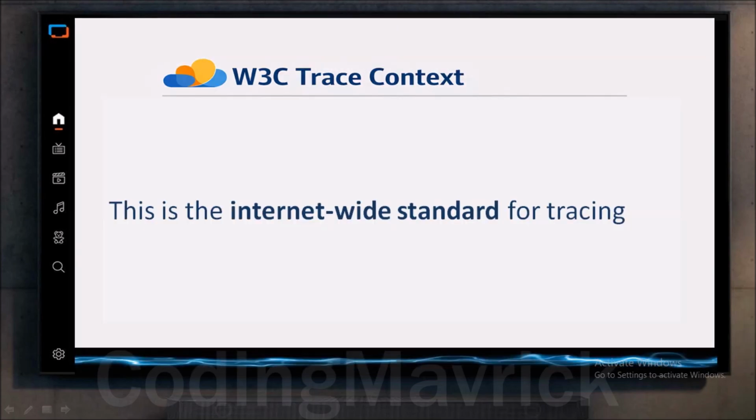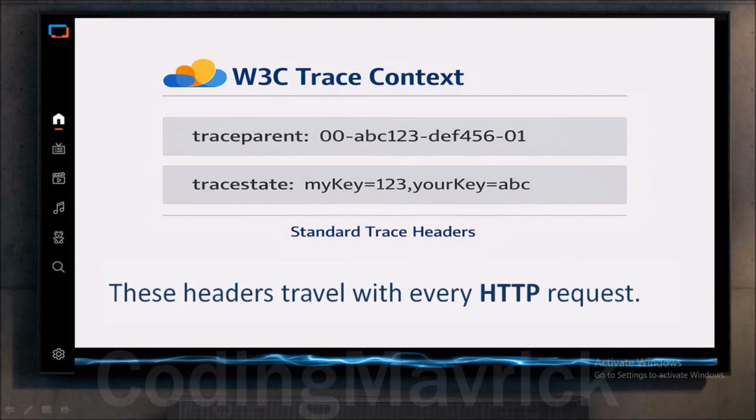Now viewers, we see what is W3C trace context. Viewers, to make tracing work across the entire internet, there is a standard called W3C trace context. It defines two special HTTP headers, traceparent and tracestate. These headers travel with every request.